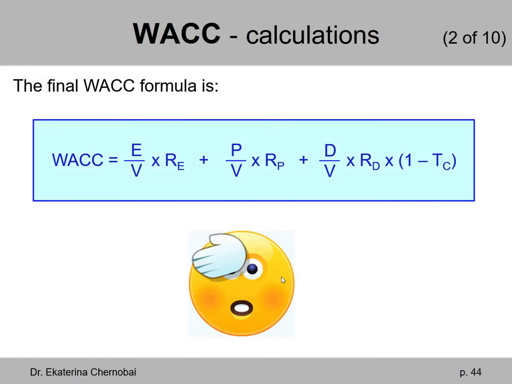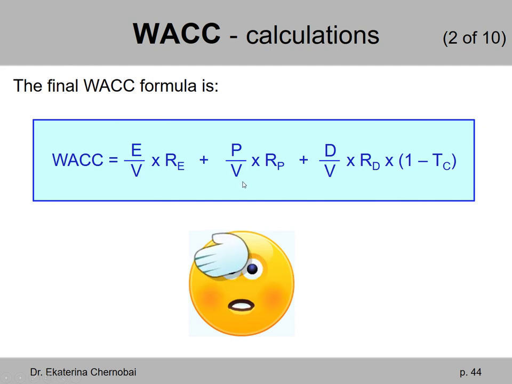Okay, so finally we are done with building the weighted average cost of capital formula. Let's review. Weighted average cost of capital equals the weight of equity, which is calculated by taking the market value of equity and dividing it by the market value of the firm, multiplied by the cost of equity, RE. Then we add a similar term for preferred stock, which is the product of the weight of preferred stock, calculated as the market value of preferred stock shares divided by the market value of the entire firm.